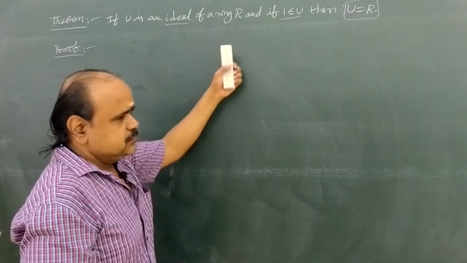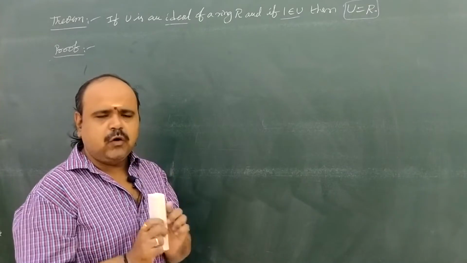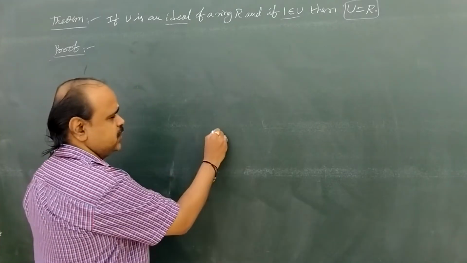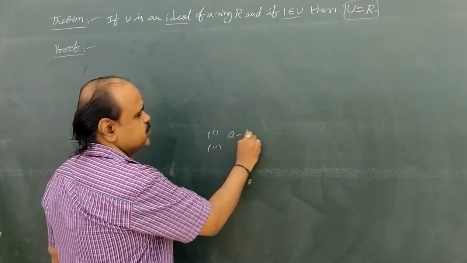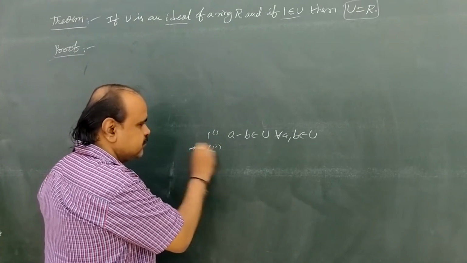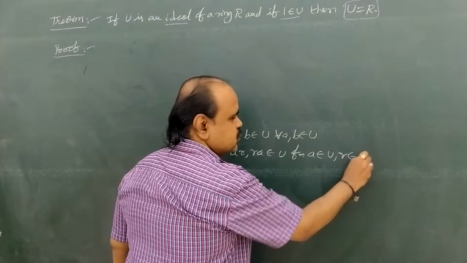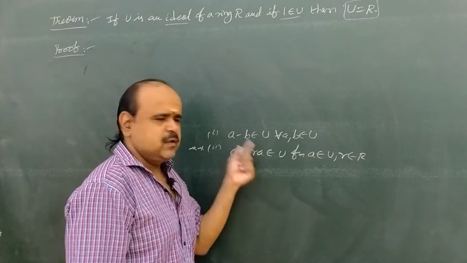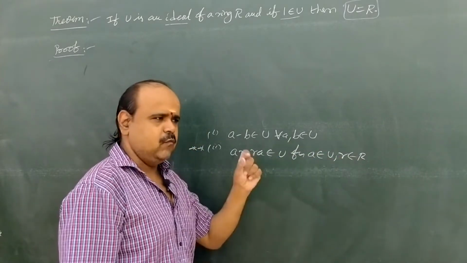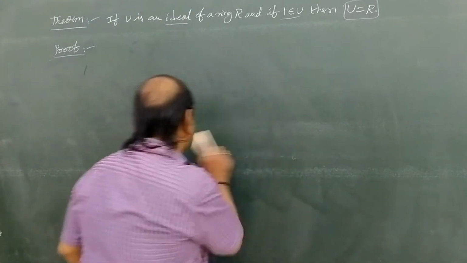For that, we must remember at every time the second condition of ideal; we should never forget it. So what are the two conditions of an ideal? First: A minus B belongs to U for all A, B belonging to U. Second, which is most important: AR, RA belong to U for A belonging to U and small r belonging to capital R. That is, the multiplication of two elements, one from the ideal and one from R, must belong to U. This is the second condition. Don't forget this. Now come to the proof.